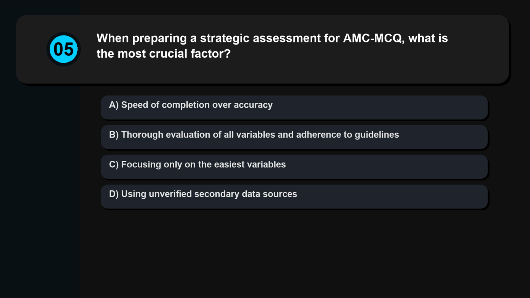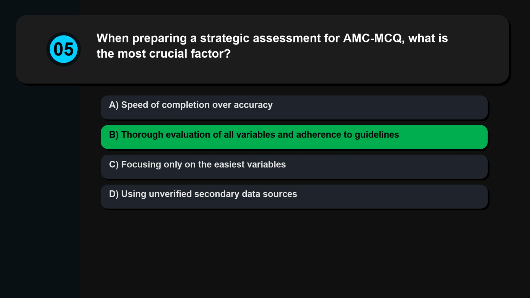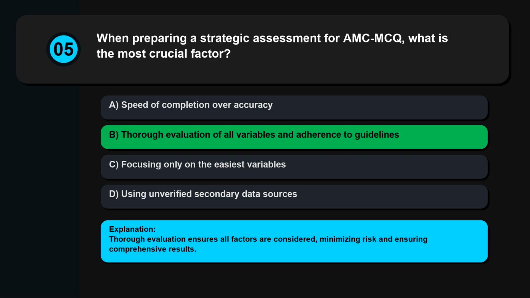Question 5. When preparing a strategic assessment for AMC MCQ, what is the most crucial factor? Speed of completion over accuracy. Thorough evaluation of all variables and adherence to guidelines. Focusing only on the easiest variables. Using unverified secondary data sources. Thorough evaluation ensures all factors are considered, minimizing risk and ensuring comprehensive results.